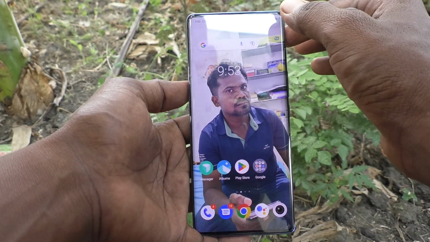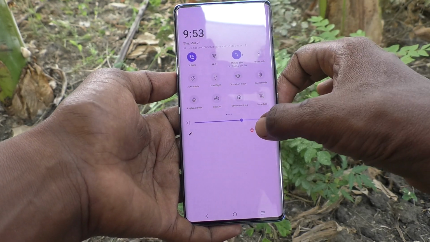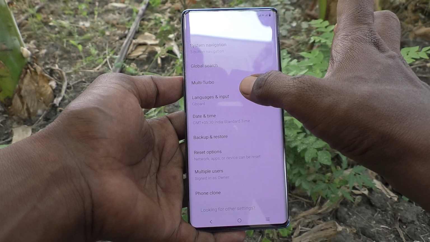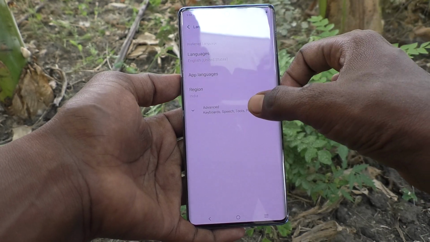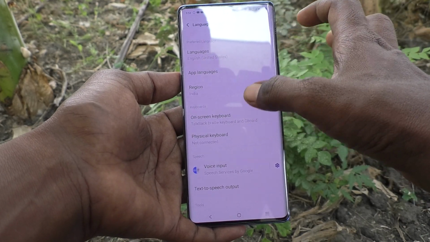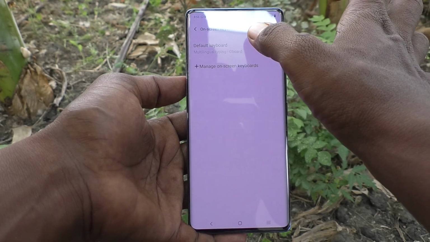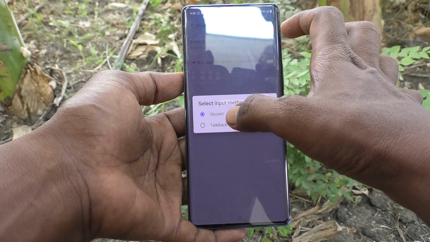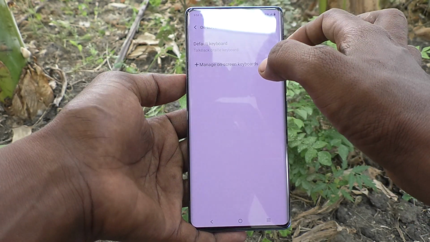What you've got to do is just go to the settings of your phone, then go to system, then go to languages and input and click on advanced, and here click on screen keyboard and click on default keyboard and select default input method to other option.